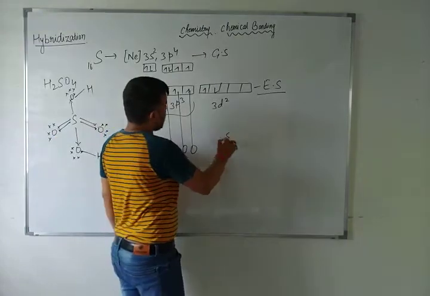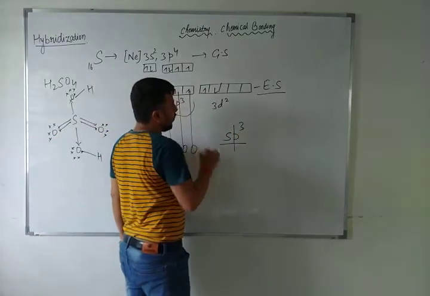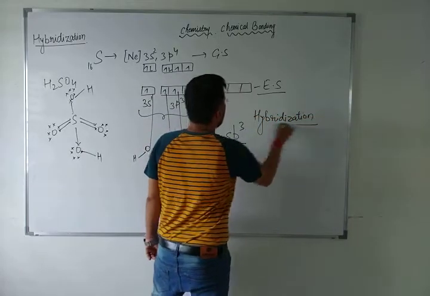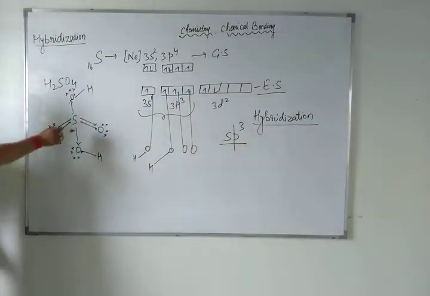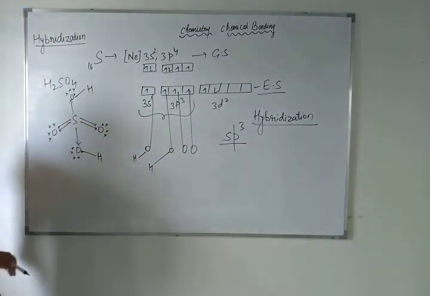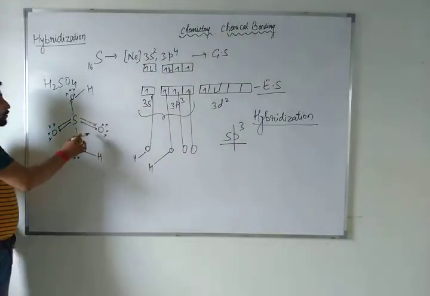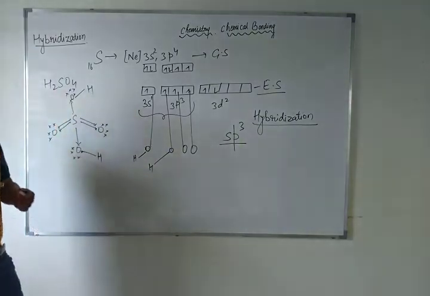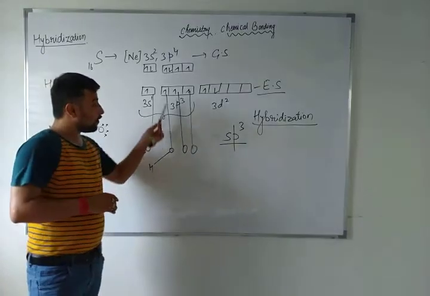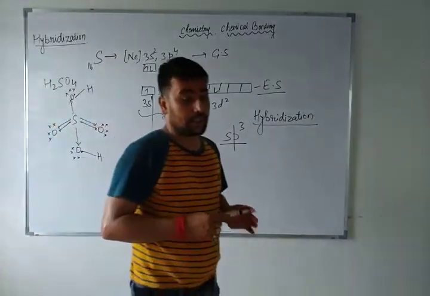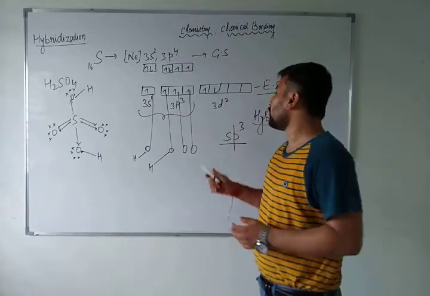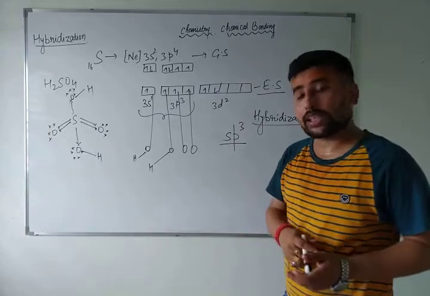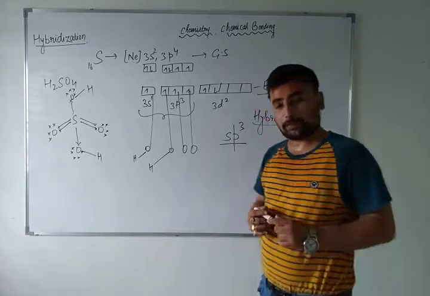One s and 3 p orientations are involved. So what will be the hybridization? The hybridization is sp3. As I have already shown you, this is the structure of sulfuric acid. In the sulfur there are total 6 valence electrons; 2 oxygens are connected with double bonds, and the other 2 oxygens are connected with single bonds, each also bonded to hydrogen. So here you have seen which electrons occupy which orientations, or which energy distributions. In H2SO4, the sulfuric acid hybridization is sp3.